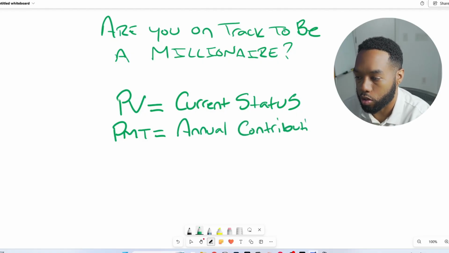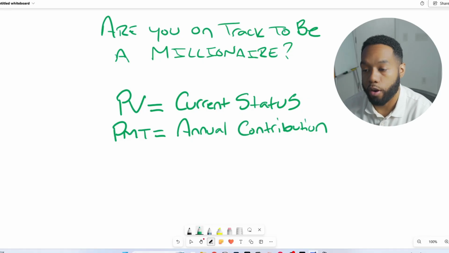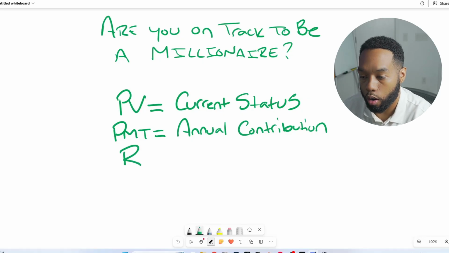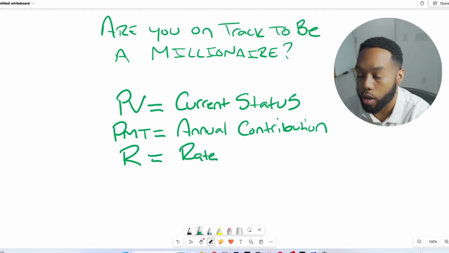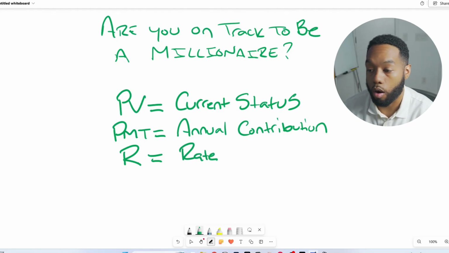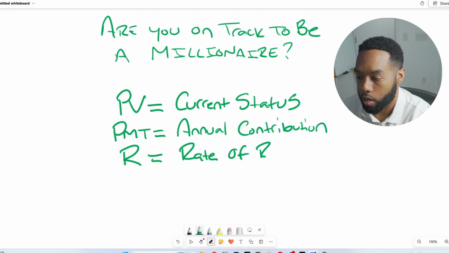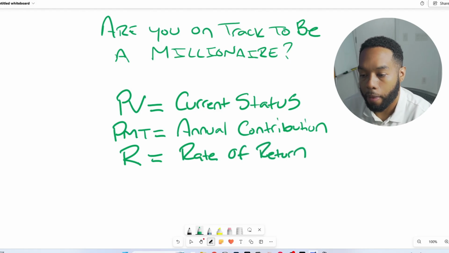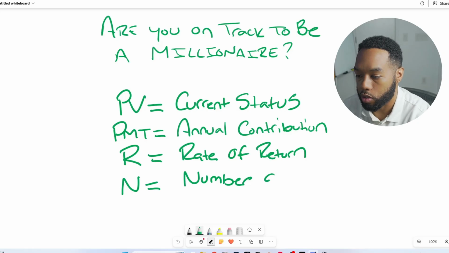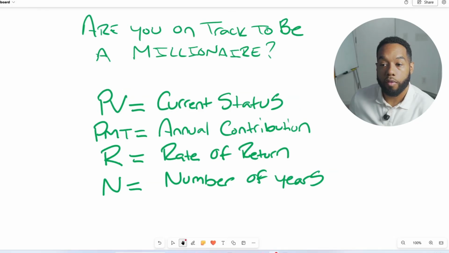Annual contributions right here. Our next variable is variable R. R is our rate of return. What is the average return that we're getting every single year in our portfolio? Rate of return. And our last variable is variable N, and this is the amount of years that we have left until we reach our age of 40. So, number of years.